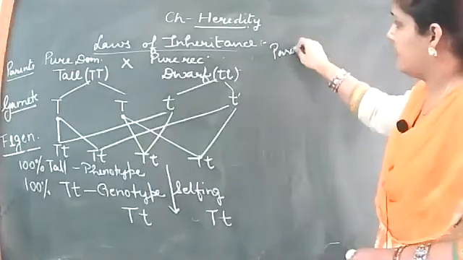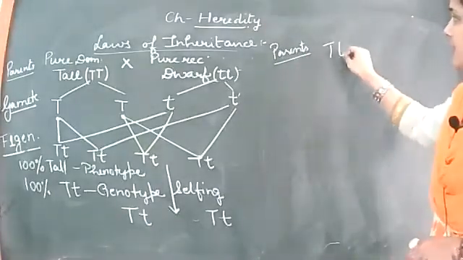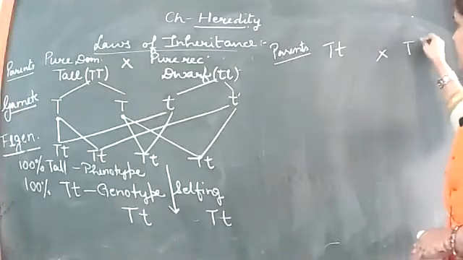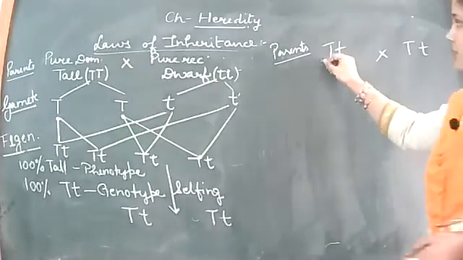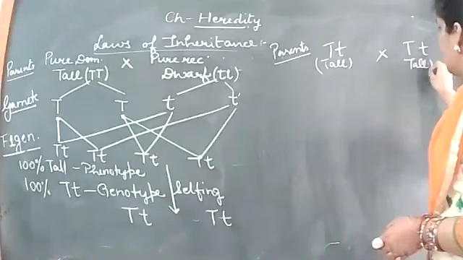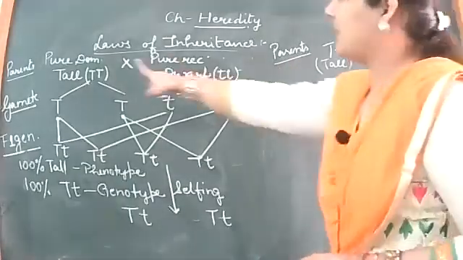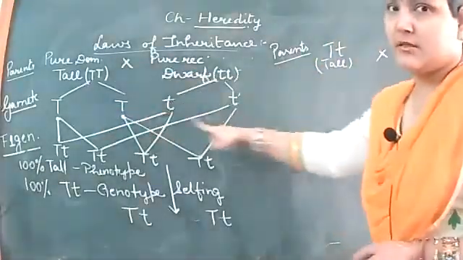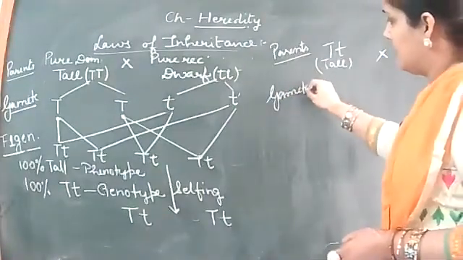The parents that we have obtained from the F1 generation are capital T small t crossed with capital T small t. Till now, both of these are of expression tall. Both are showing the phenotype of tallness. Clear? After this, what is next? After parents, gamete formation. The steps will be the same. So now making the gametes.